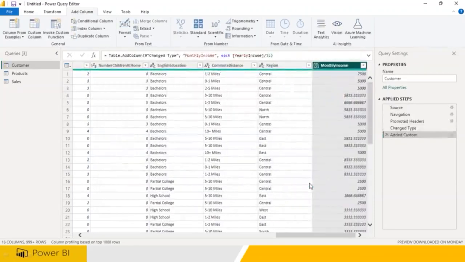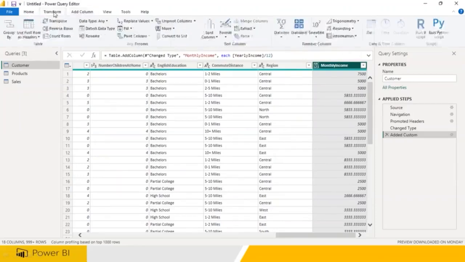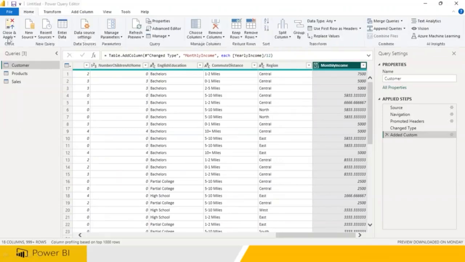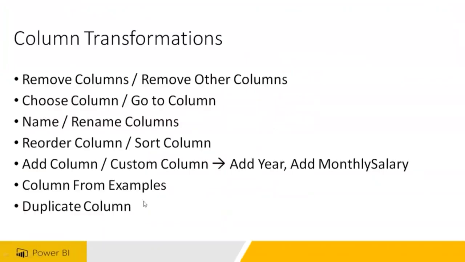Now, custom column is available only in add column. It is not available in this. Right? So once you're done, what you need to do is go to home, click on close and apply. So all of them you have to do here. You have to close and apply. Remember that. So add column, custom column we have done.